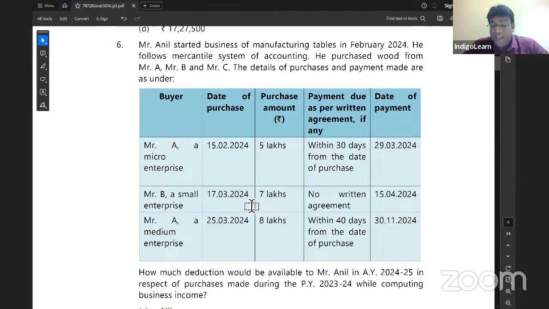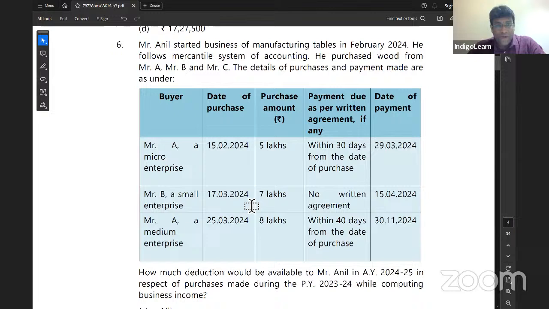This question is specifically related to the amendment which has come up in section 43B, my dear friends, which clearly specifies that in case of payment to micro and small enterprises, agreement cannot specify more than 45 days. That means if there is a written agreement, it cannot be more than 45 days. But if there is no written agreement, what is the maximum time limit? The maximum time limit is 15 days. You're getting what I'm saying? Exactly. And here, one more interesting point to be noted: in case payment is not made within that respective time, deduction will come only in the year in which payment is made.